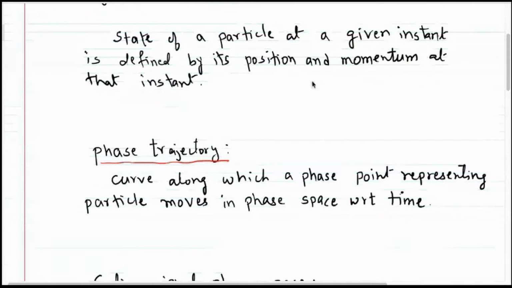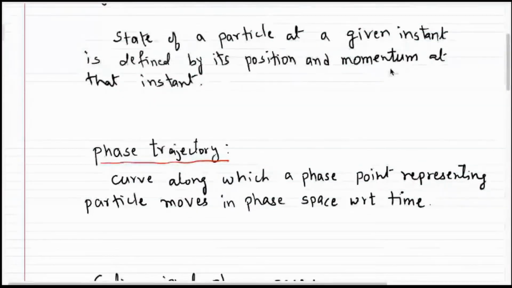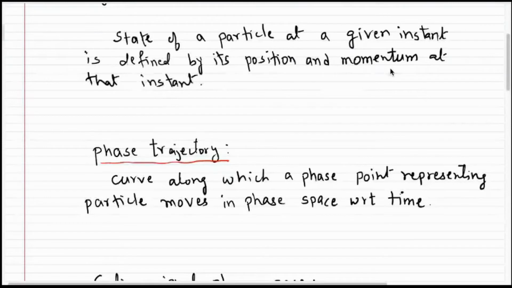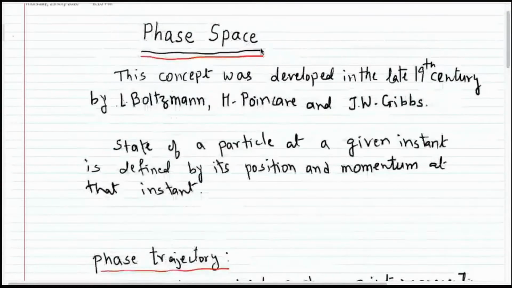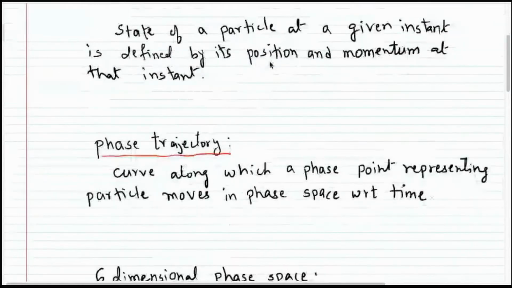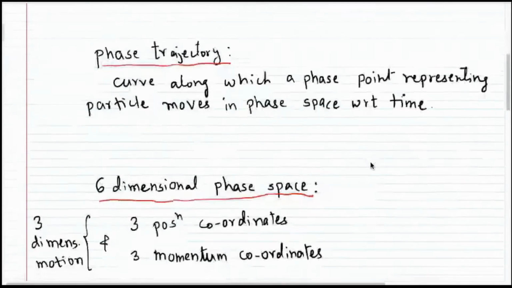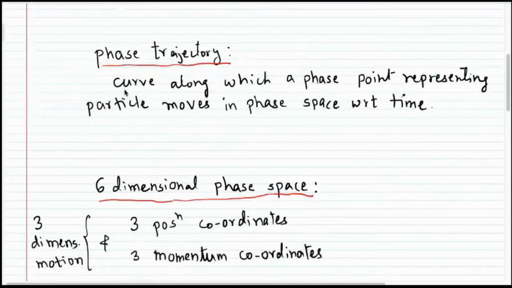So if you already know the position and momentum of the particle at a given instant, it becomes easier for you to predict where the particle will be at the next instant. Okay. And so the phase space is defined by the position and momentum coordinates of the particle. Then what is a phase trajectory? It is the curve along which a phase point representing the particle moves in phase space with respect to time.